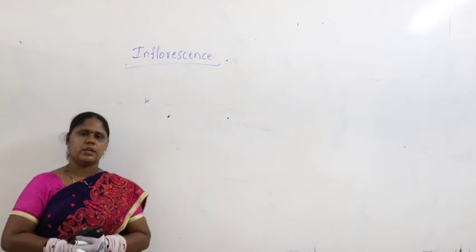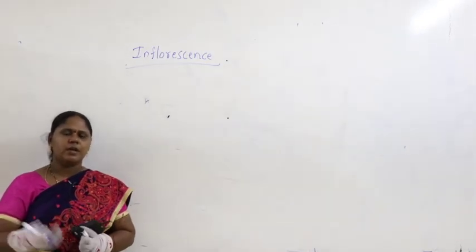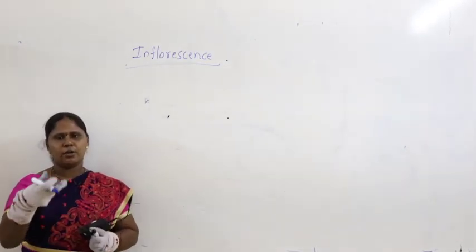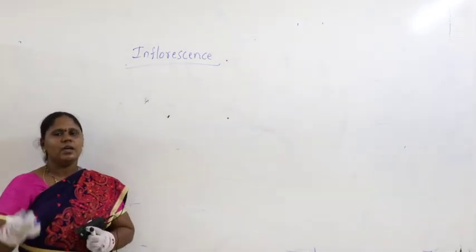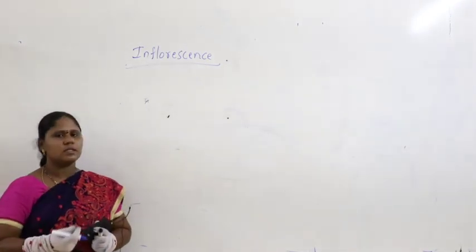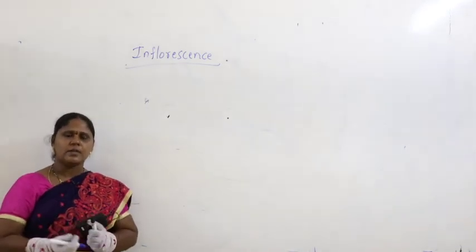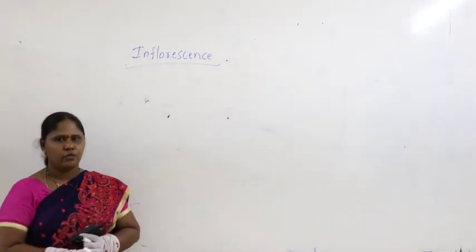What exactly is the meaning of inflorescence? Everybody knows about the root, we completed the study of root, we studied stem and stem modifications, leaves we studied. Then what is next? Let us come to inflorescence. What is meant by inflorescence?